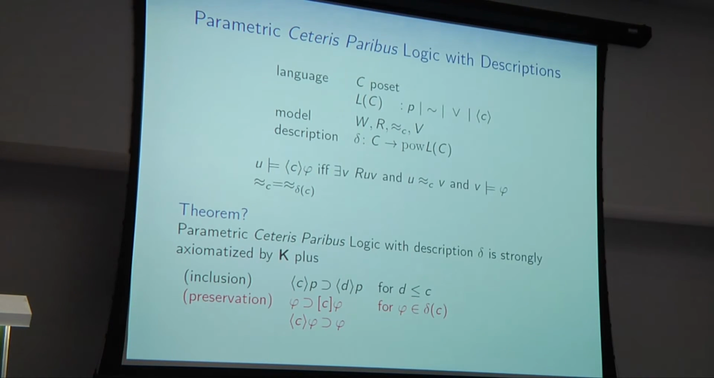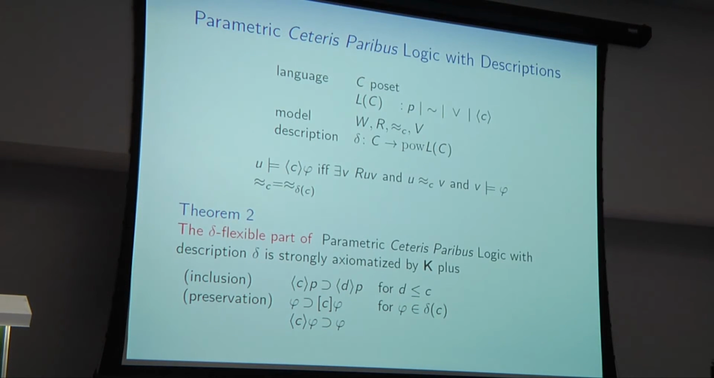Okay, so this suggests the theorem that the Ceteris Paribus logic with descriptions, with a particular description delta, is going to be axiomatized as follows. First of all, we have the inclusion that we had in the first language. We'll need some other axioms, however, to ensure that the accessibility relations that we get preserve the right formulas. So we have these two preservation axioms here for formulas within the corresponding description set delta C.